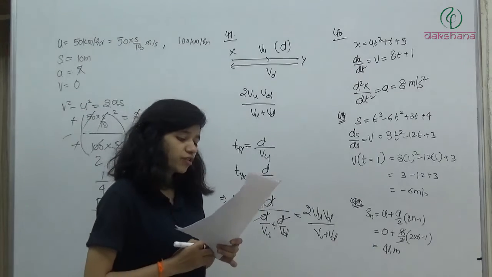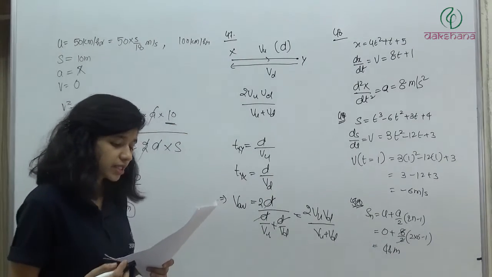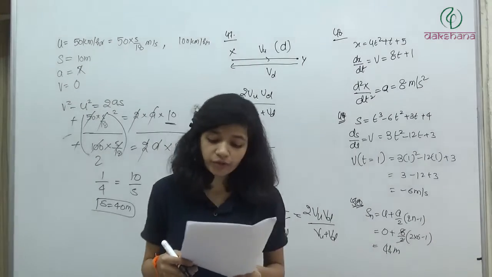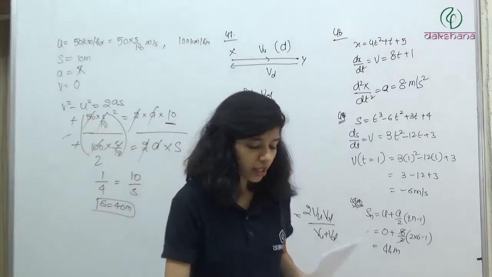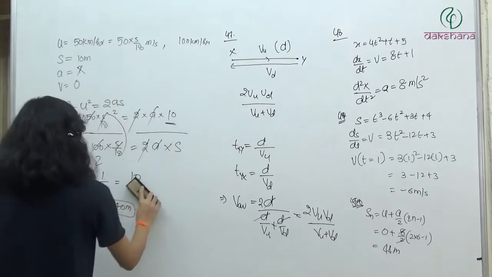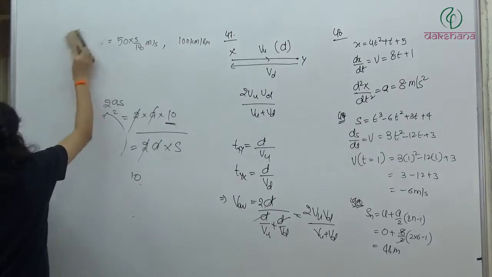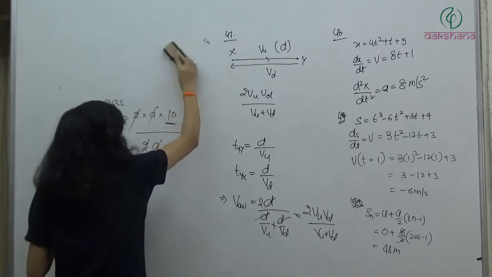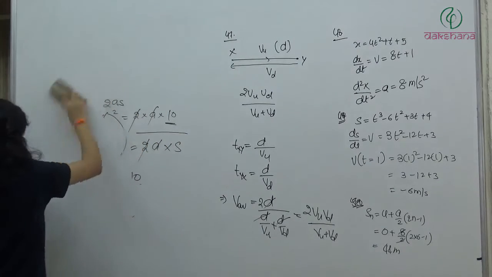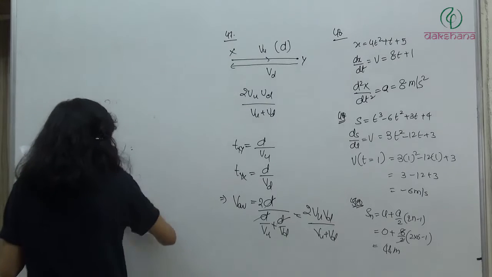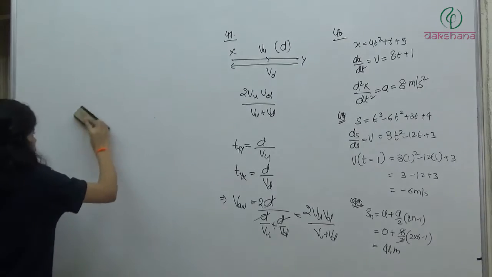A body starts from rest. The ratio of distances traveled by the body during the 5th and 6th second, we have to find out the ratio. These types of problems I have told you earlier that don't solve it completely because we have a trick. Trick or just an idea of how the displacement